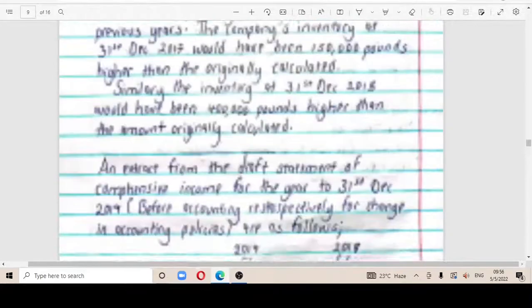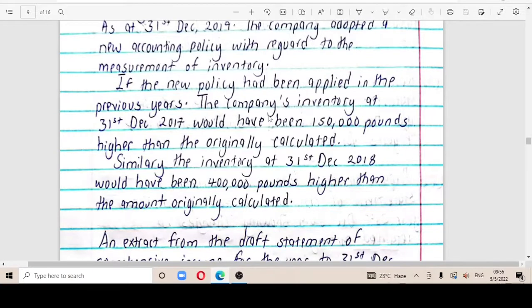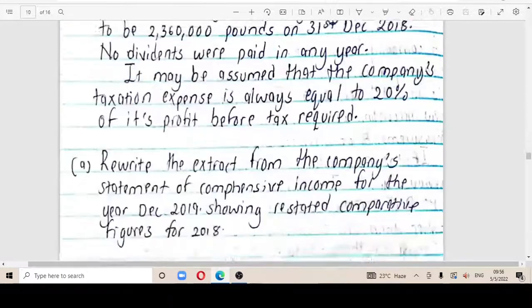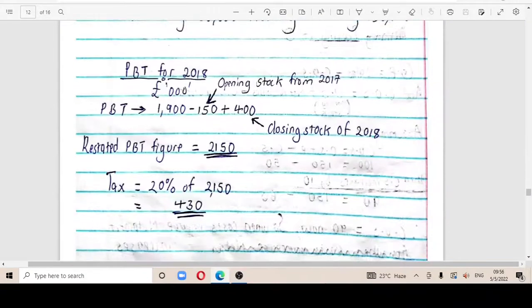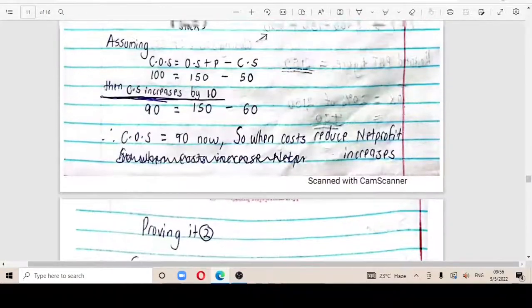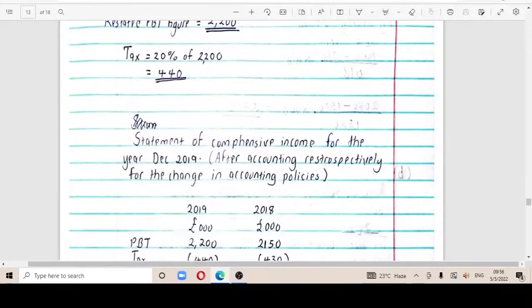Let me take you back to the question. It's here: the company's inventory at 31st December 2017 would have been 150 pounds higher. So meaning that the closing stock in 2017 would be 150 higher. Where is it?